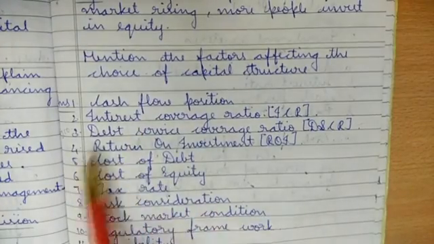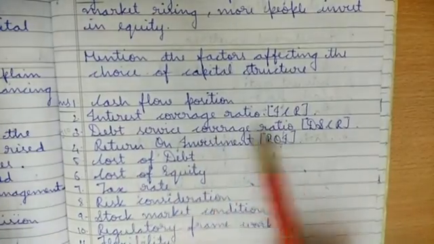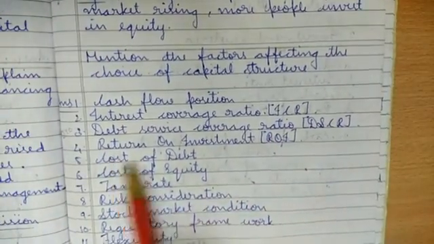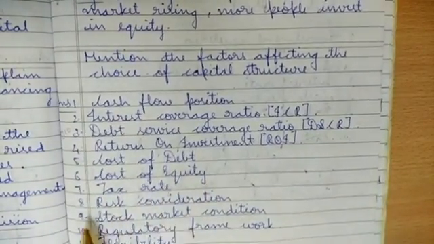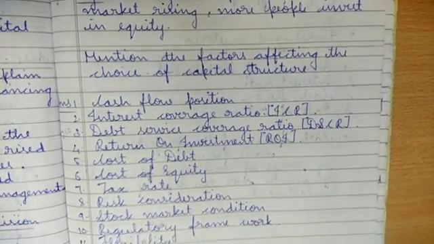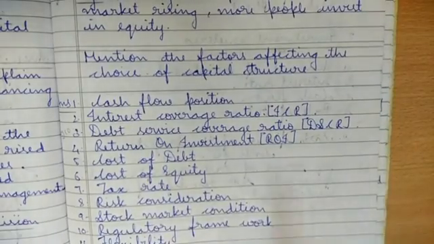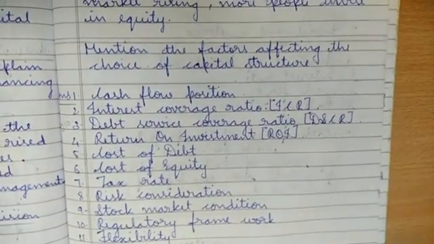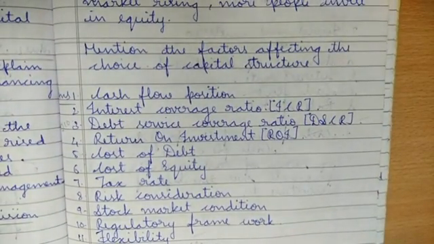You can write in a flow: cash flow position, interest coverage ratio, ICR, debt service coverage ratio, DSCR, return on investment, ROI, cost of debt, cost of equity, tax rate, risk consideration, stock market condition, regulatory framework, flexibility, flotation cost, control. So any 10 you can write. You can read in a flow because these are all easy ones which you can remember.